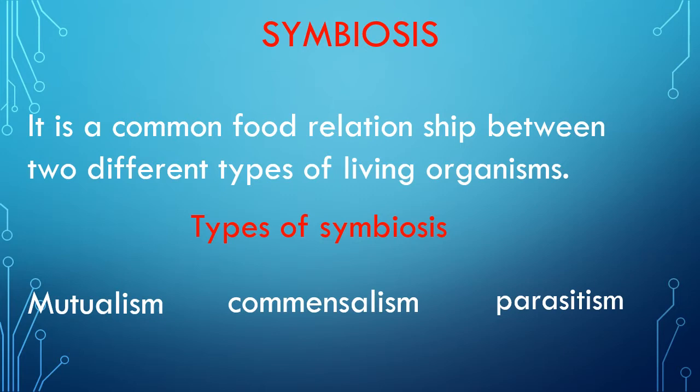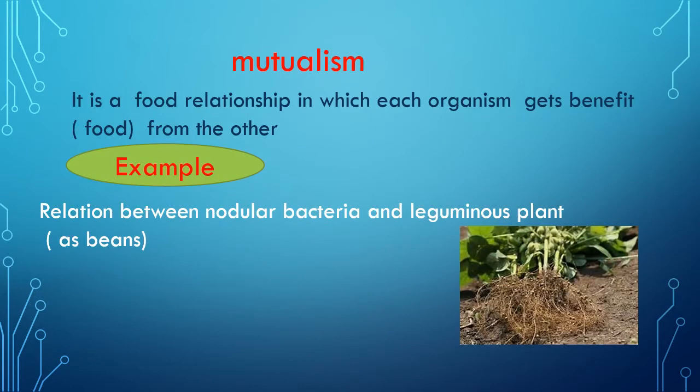Symbiosis is a common food relationship between two different types of living organisms. There are three types of symbiosis. Number one, mutualism; number two, commensalism; number three, parasitism. Okay, let's start with mutualism.